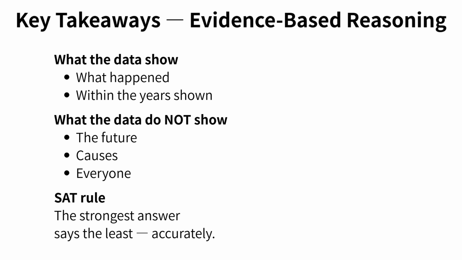So when you're stuck between choices, ask yourself 3 quick questions. Does this claim the future? Does this claim a cause? Does this claim something about everyone? If the answer is yes to any of them, and the data don't directly support that jump, that choice is probably not the best supported statement. Remember, evidence-based reasoning is not about being clever. It's about being careful. Accuracy beats confidence every time, especially on the SAT.